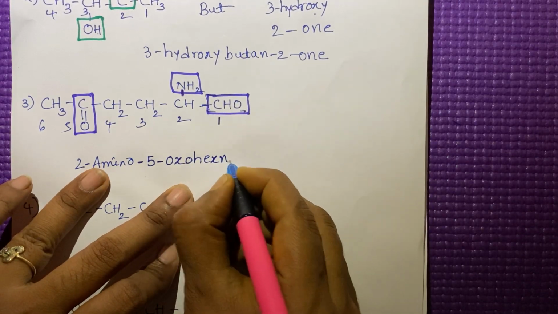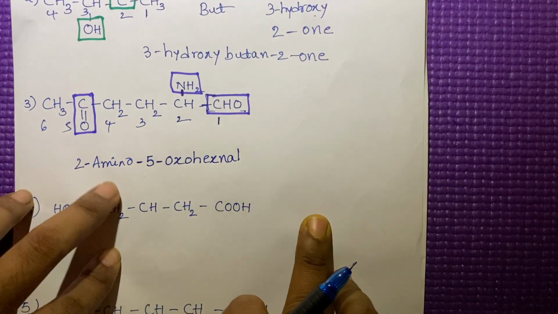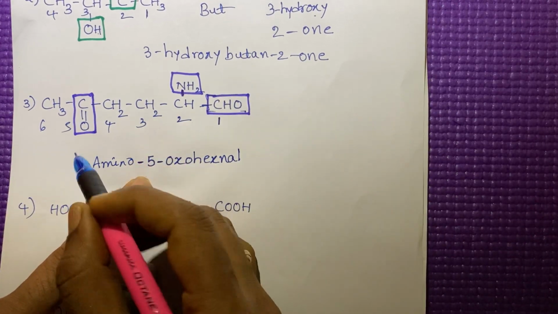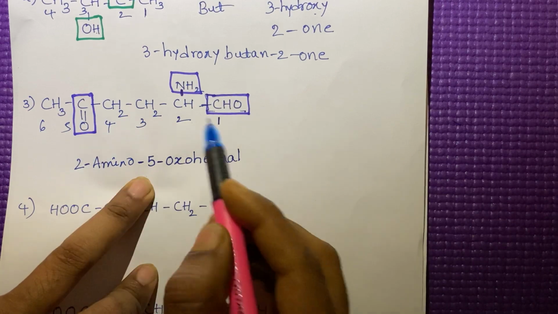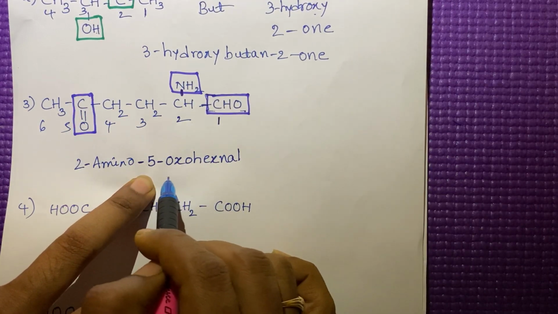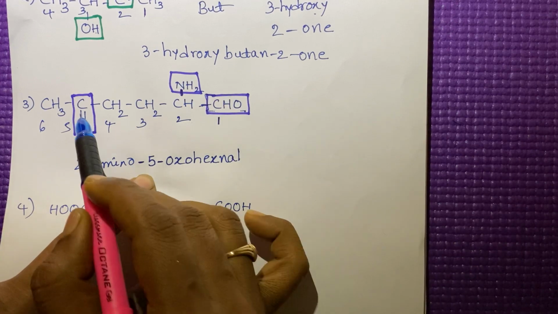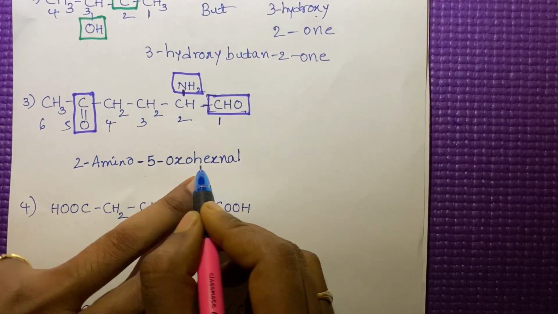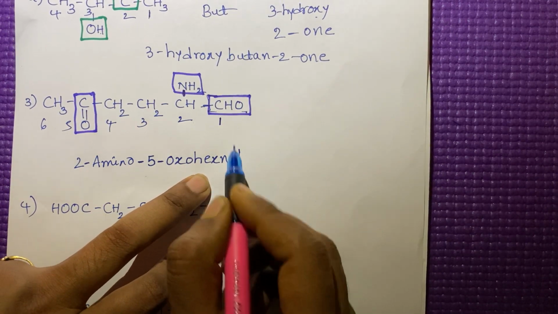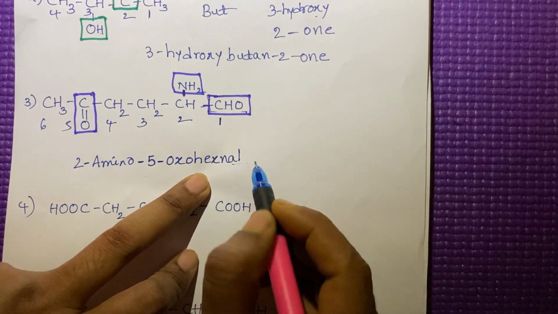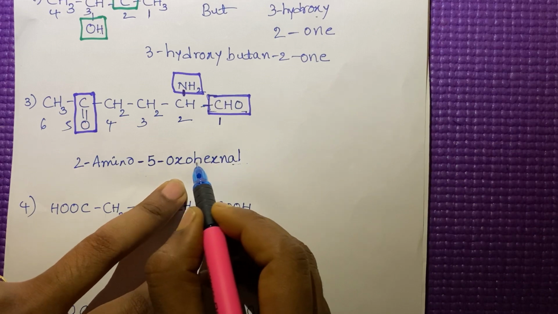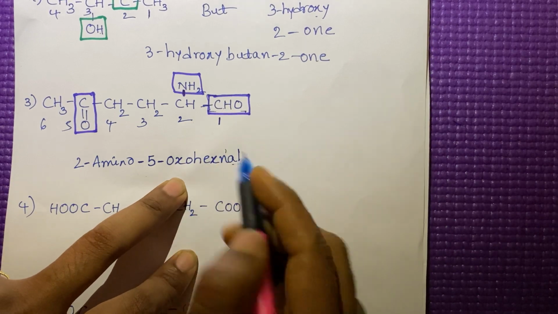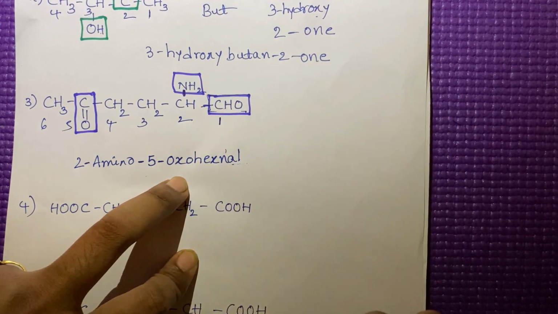Oxo, hexanal. 2-amino, 5-oxo means in the 5th position the ketone group is there. This ketone here we are using as a prefix. We are using this one as a prefix. So we are using oxo here. Hexanal, the -al means aldehyde group. Okay. Hexanal. If you want, you can add hex-1-al, hex-1-al. So it tells that in the first position the aldehyde group is there.